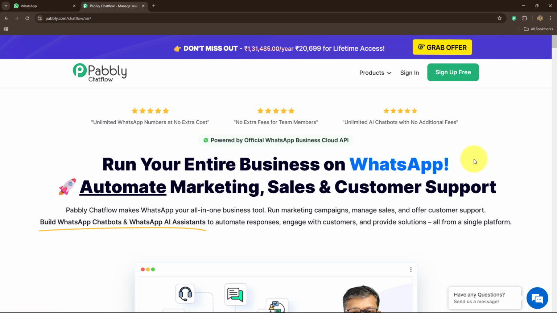Also, when you do that, you're going to receive 100 free tasks every month to explore this amazing software, and also to test multiple WhatsApp chatbots according to your requirements. Now, as an existing user, I'm going to click on sign in.